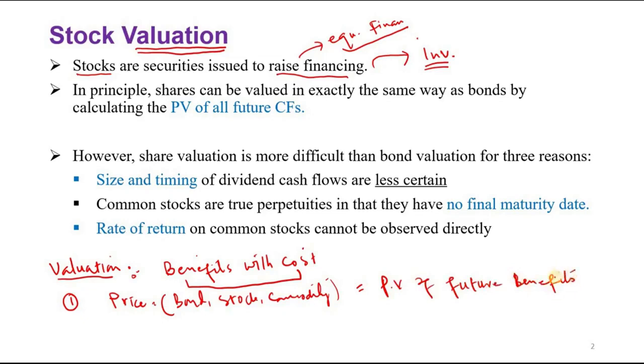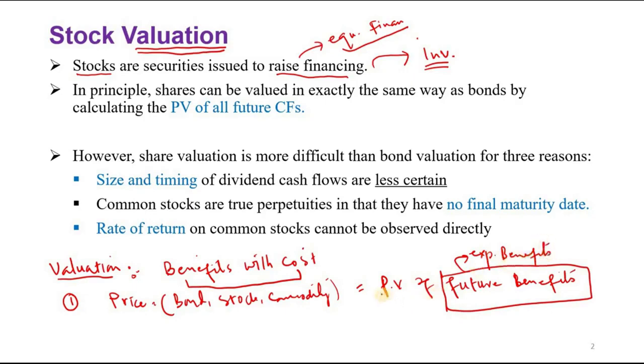Okay, so this is the principle. Future benefits are called expected benefits, right? Expected benefits.